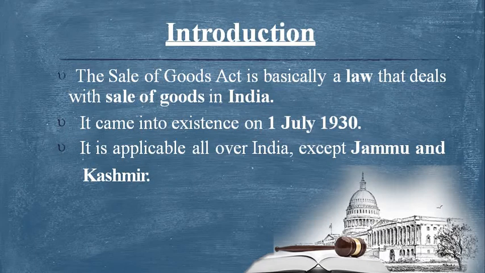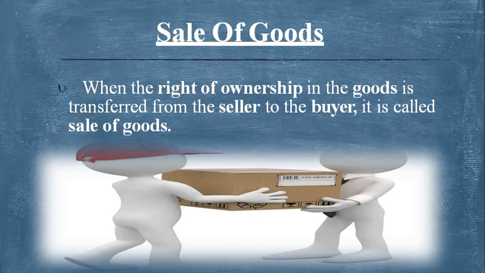So what is sale of goods? We can say it is when the right of ownership in the goods is transferred from the seller to the buyer. This is called sale of goods. Simply you can say transfer of ownership. When we transfer ownership, we can say sale of goods. Two persons are involved here, the seller and the buyer.